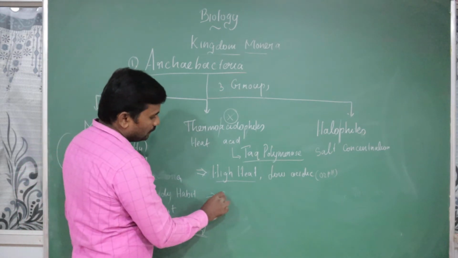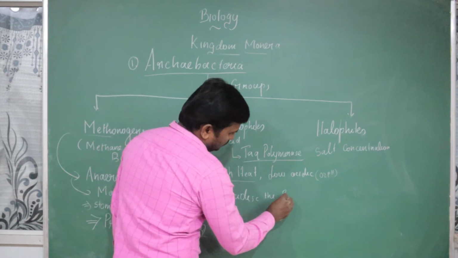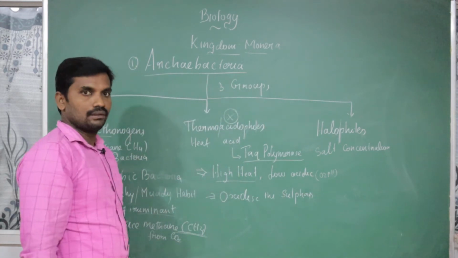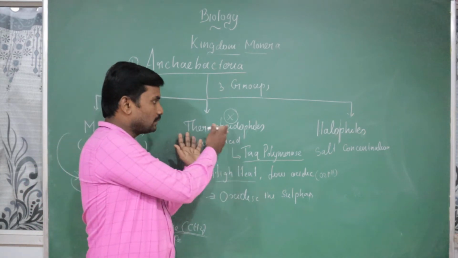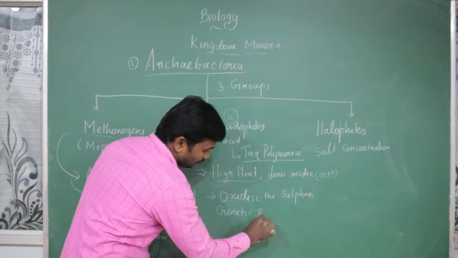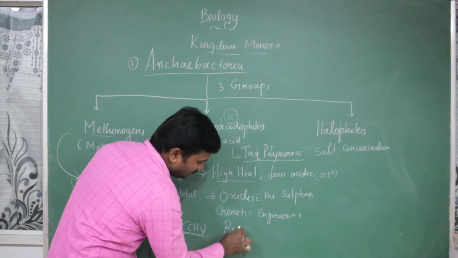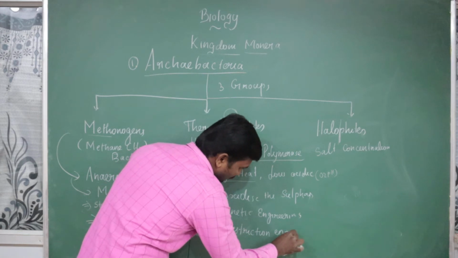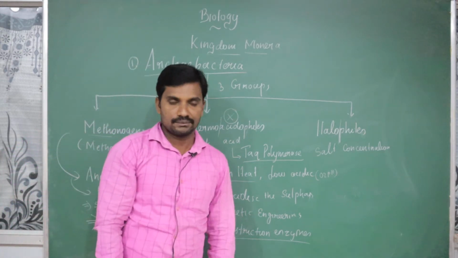What is the primary function? It is going to oxidize the sulfur to convert into H2SO4. All detail nambalukku thevilla. Oxidize the sulfur is the primary function, but the Thermoacidophiles are specifically used for genetic engineering purpose. Specifically they are going to get the different kinds of restriction enzymes. Yeah, we are going to study the role of restriction enzymes in the 12th standard, specifically in the biotechnology lesson.